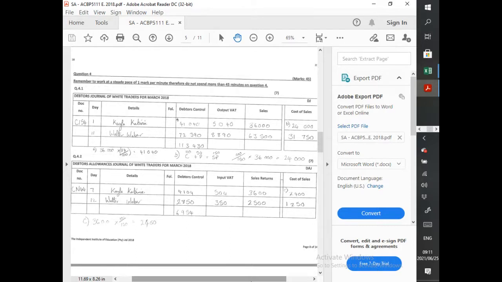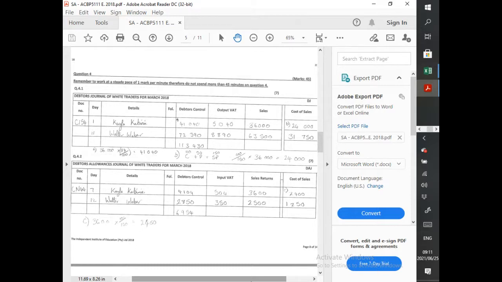Debtors Journal for March 2018. Total only the debtors control column. Then they want you to do the debtors allowance journal. Total only the debtors control column. General journal, narrations are required. Okay, take note of that.